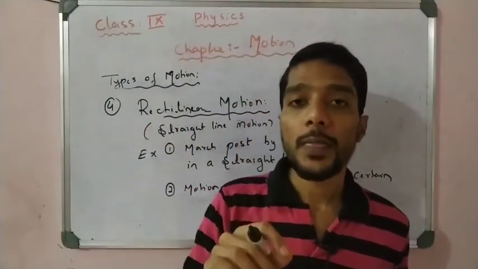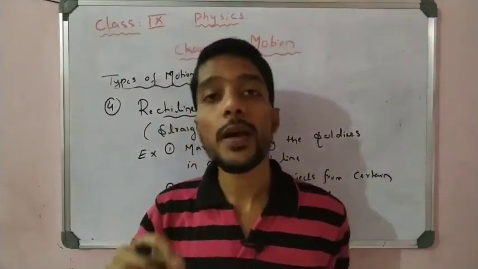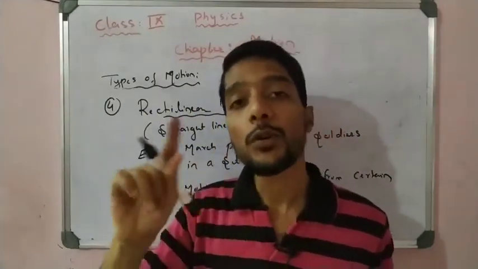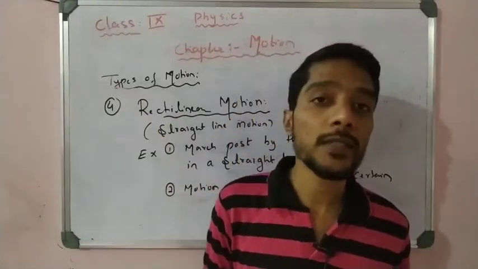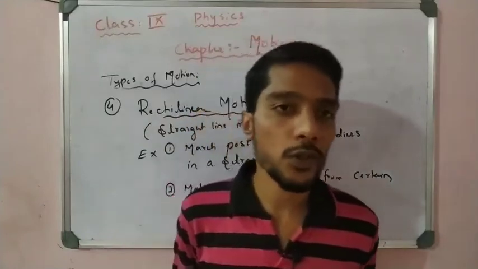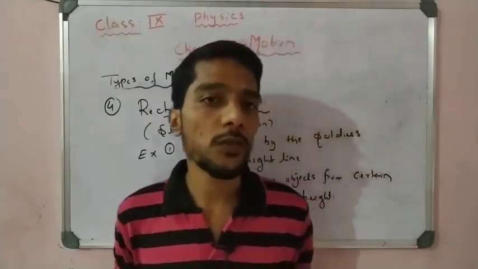So what is rest? Occupying the same position at different instants of time is called rest. Occupying different positions at different instants of time is called motion. There are many types of motion; I take only 4 types here which are very famous.